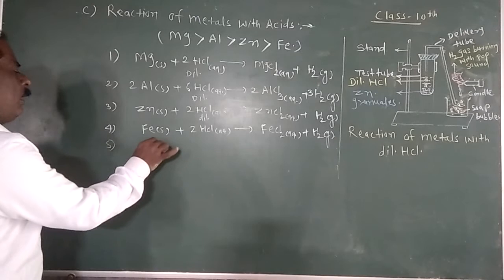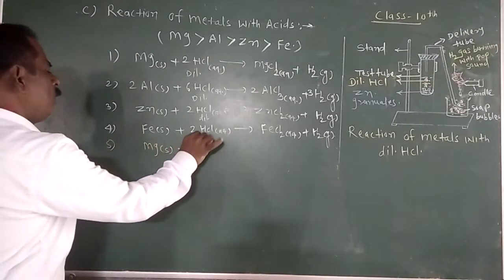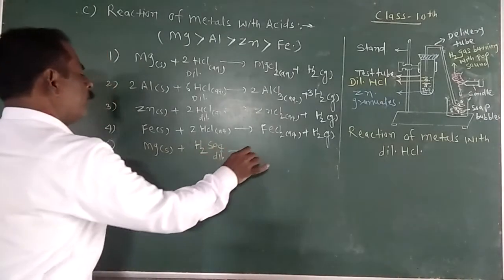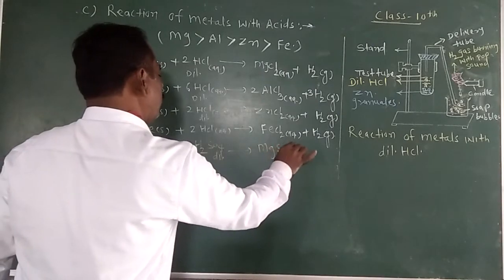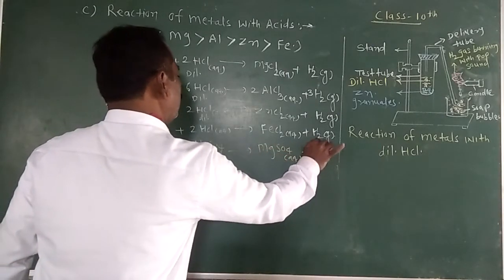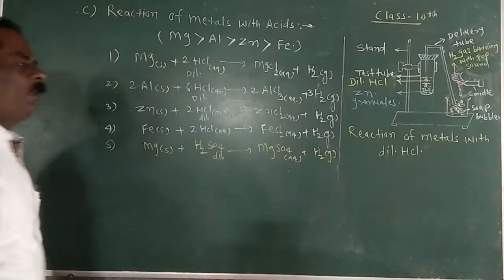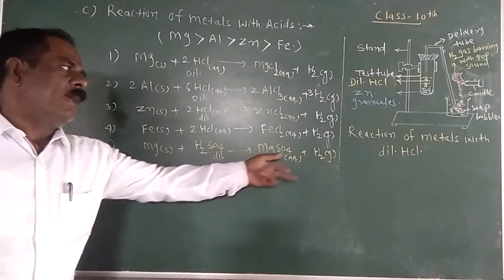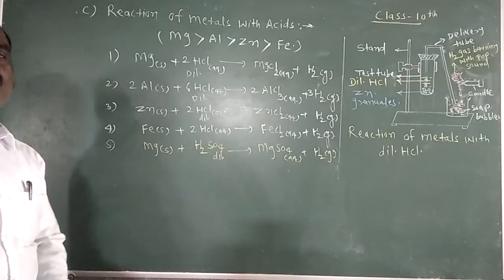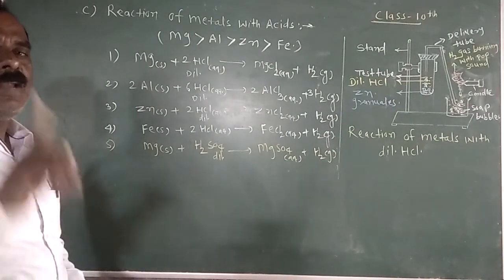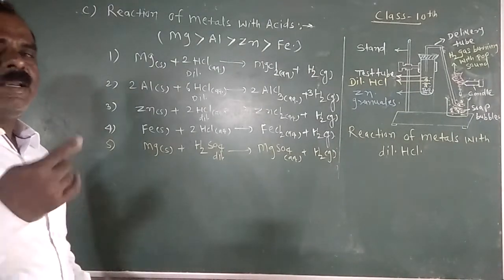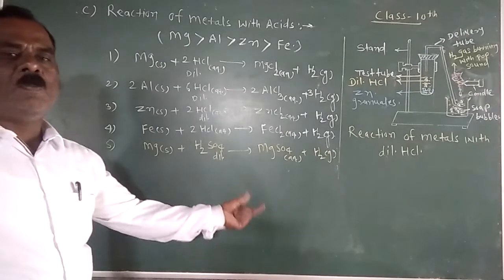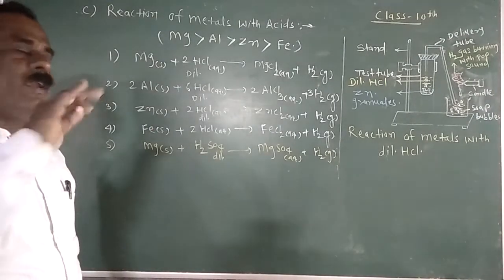Second example, sulfuric acid. When magnesium metal reacts with dilute sulfuric acid, H2SO4, it forms magnesium sulfate salt and again liberates hydrogen gas. It means that all these metals react with sulfuric acid to form their sulfate salt and liberate hydrogen gas. But remember, nitric acid does not liberate hydrogen gas; it liberates nitrous oxide, nitrogen dioxide, or nitric oxide. The liberation of gas depends upon the concentration of nitric acid.